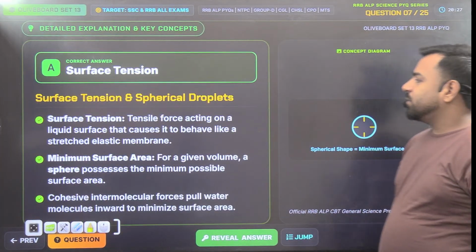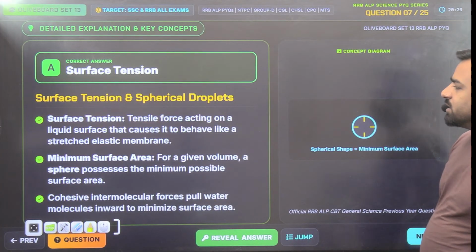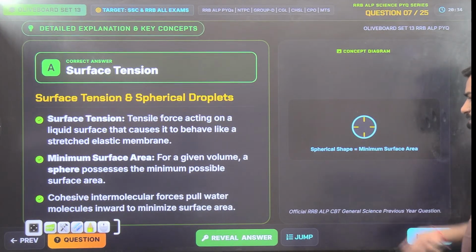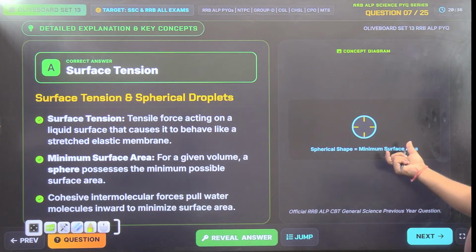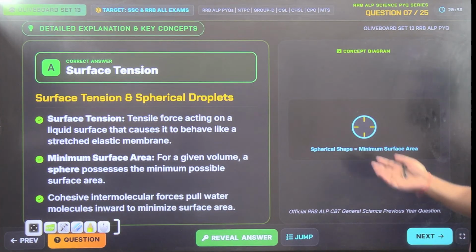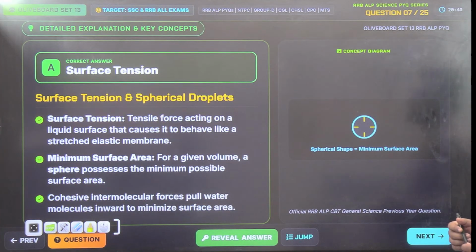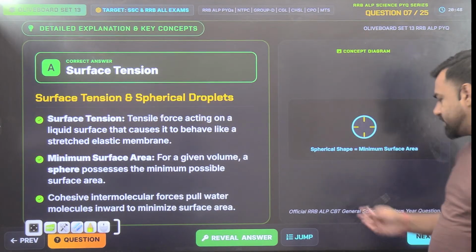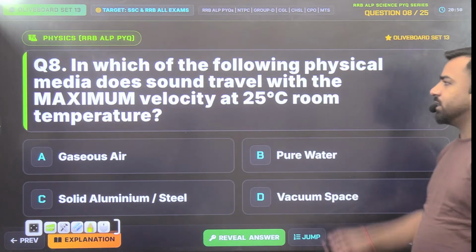So tensile force acting on a liquid surface that causes it to behave like a stretched elastic membrane. Just have a look at this part. So it is trying to get the minimum surface area. So for a given volume, a sphere possesses the minimum possible surface area. Cohesive intermolecular forces pull water molecules inwards to minimize the surface area, right? So yes, option number A was the correct answer here.